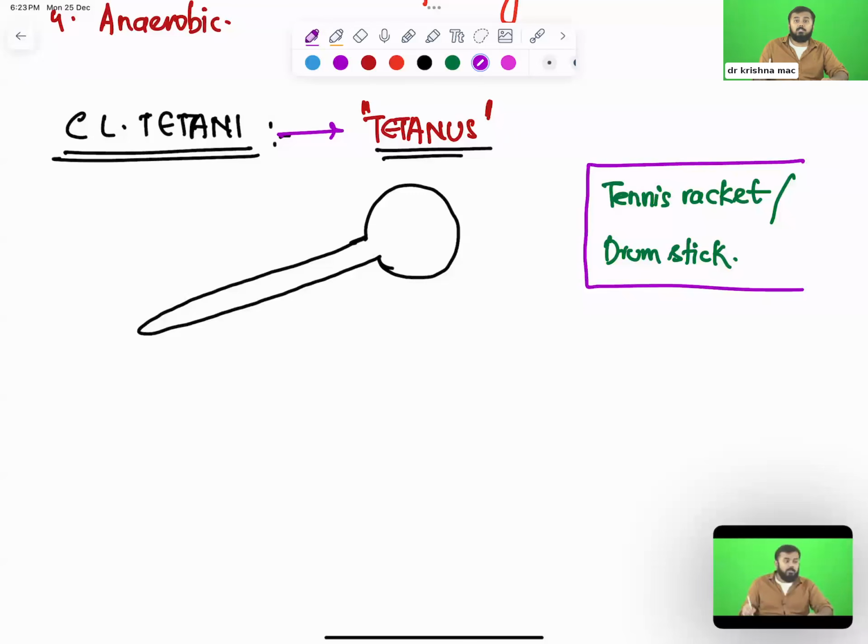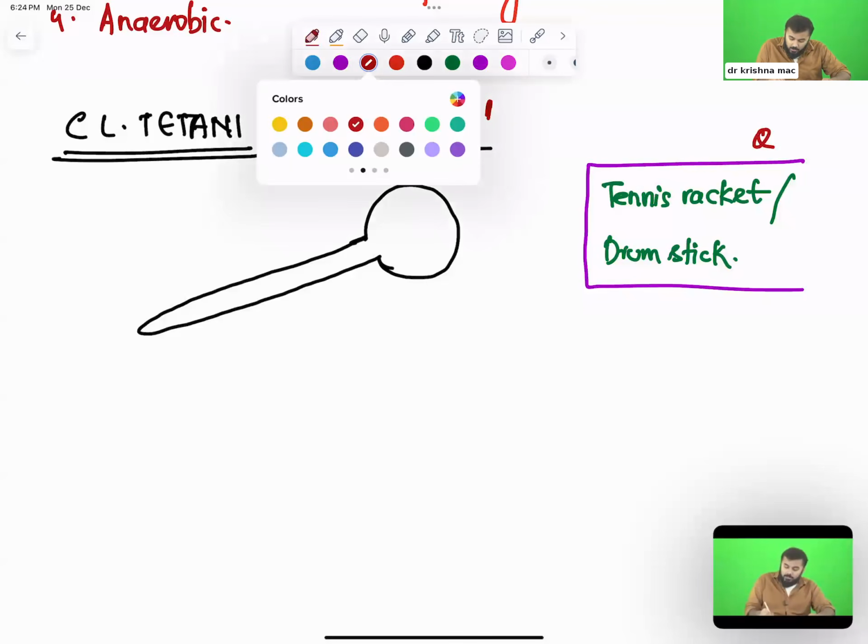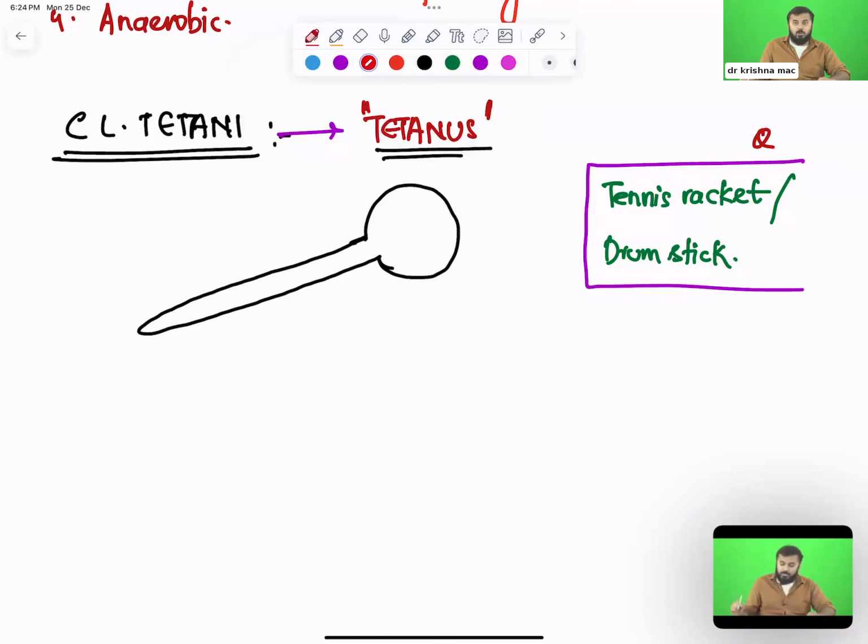This was asked in the exam previously. Tennis racket or drumstick shaped bacteria is your Clostridium.